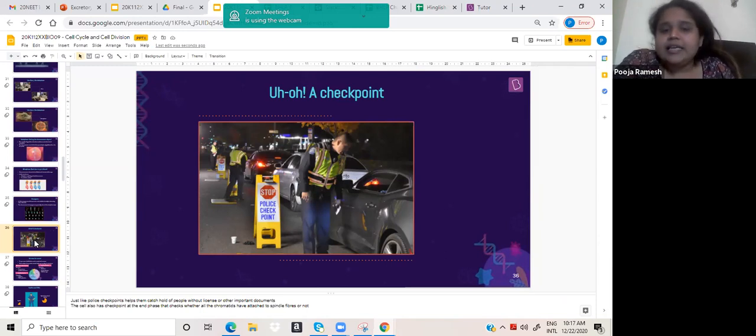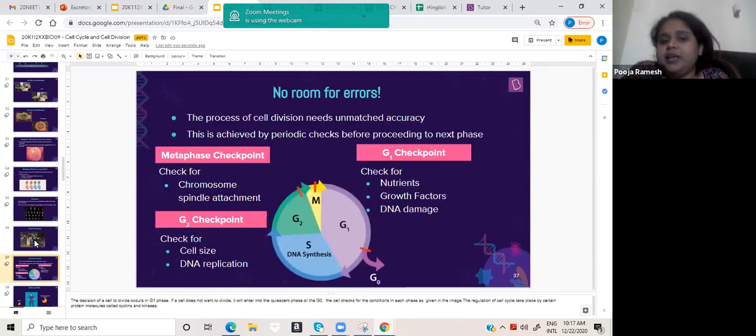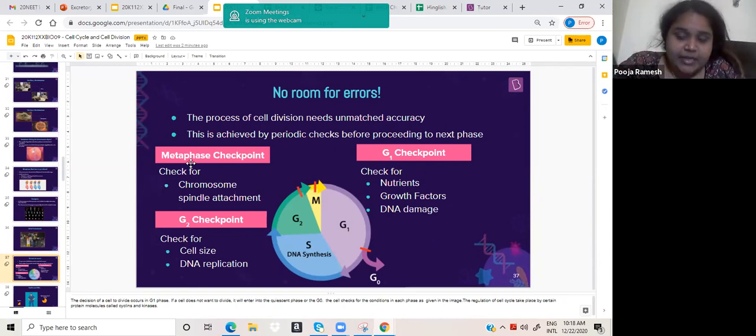Here we already learnt about the checkpoints. I asked you in the morning what the checkpoint names are. Between G1 and S phase there is one checkpoint, and between G2 and M phase there is one checkpoint. The other checkpoint is during the metaphase stage, because any error at this stage can result in massive deformation in the kid.